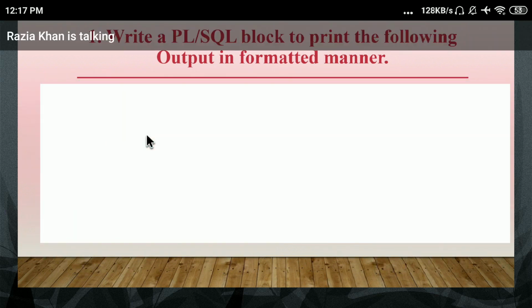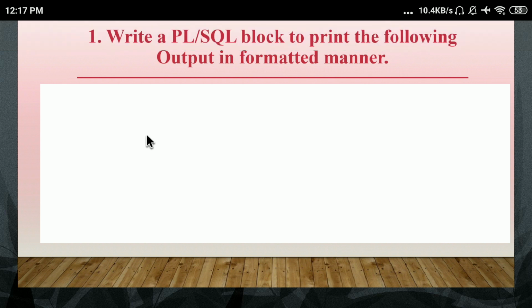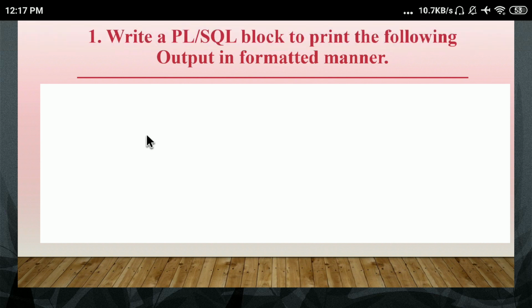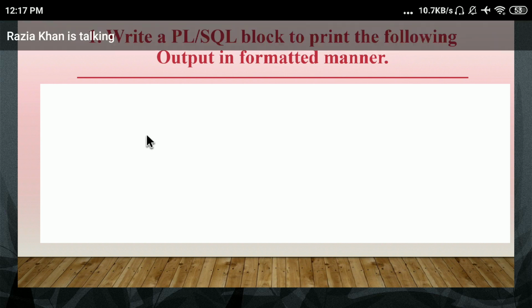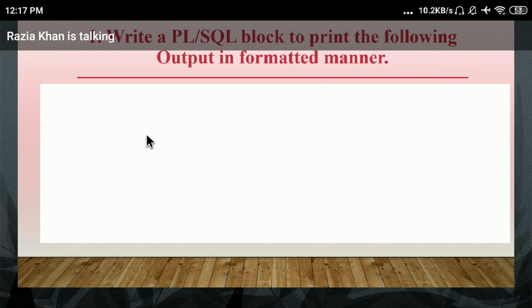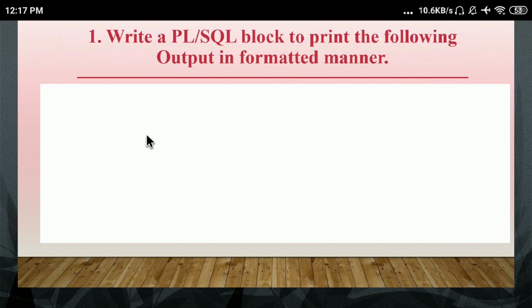Okay. First thing, everyone tell me, in this type of program, is a declaration needed? Is the declaration part needed in this type of program? If yes, then tell me what you will declare.